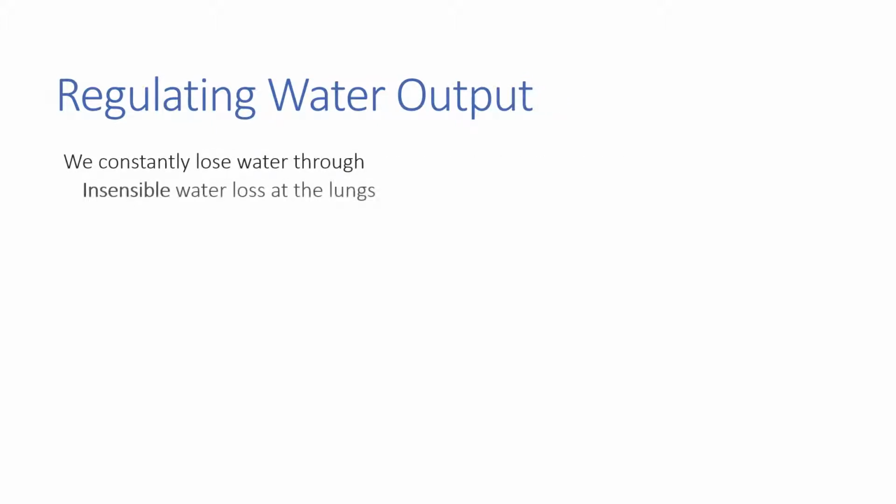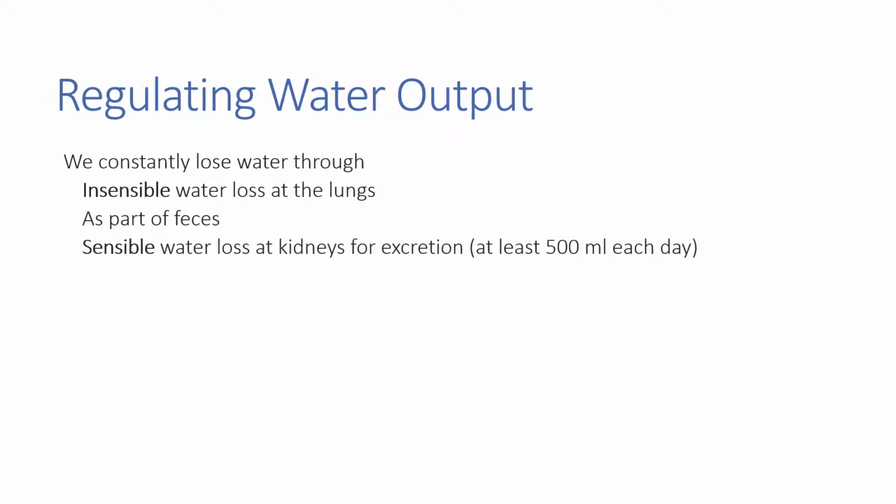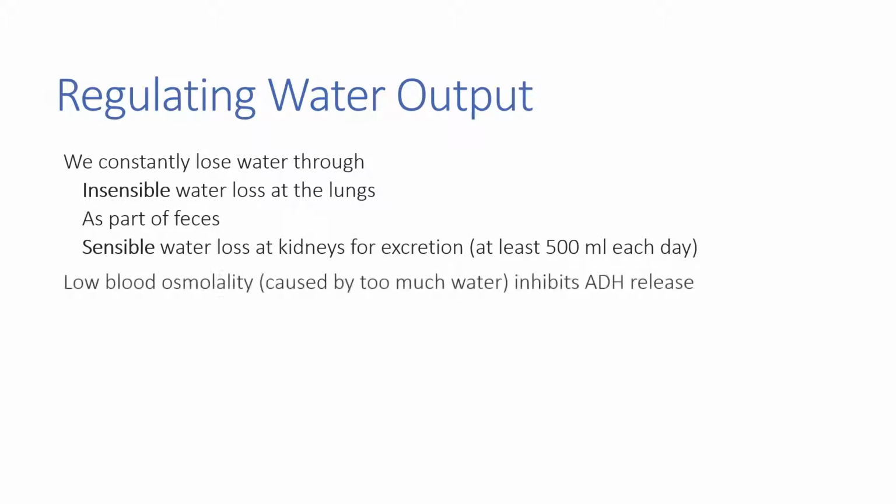We constantly lose water through our insensible water loss at the lungs. We said that's about 28% of our water loss, as part of our feces, and as our sensible water loss at the kidneys for excretion. We said that this was about 60% of our water loss and equals roughly 500 milliliters of fluid each day.